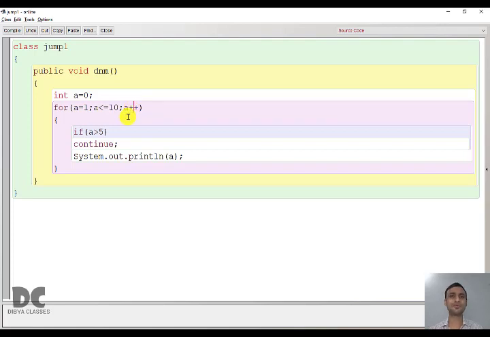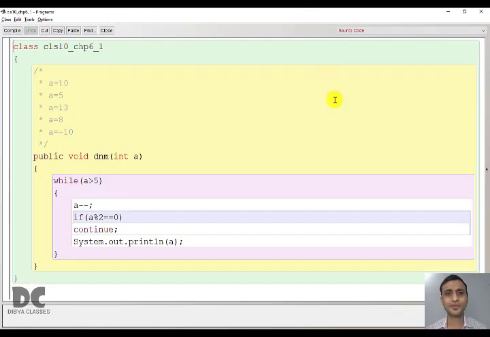So now we'll do a few break and continue based output programs so that it will be easier to understand. Here there are 5 values, 1, 2, 3, 4, 5. First you have to take A as 10 and solve this program, then 5, then 13, then 8, and then minus 10, solving this program each time.